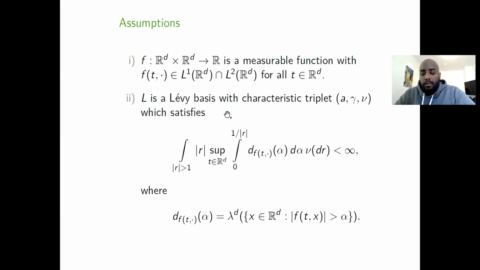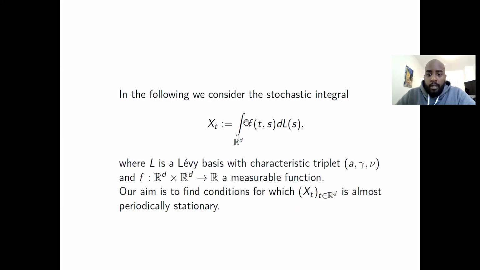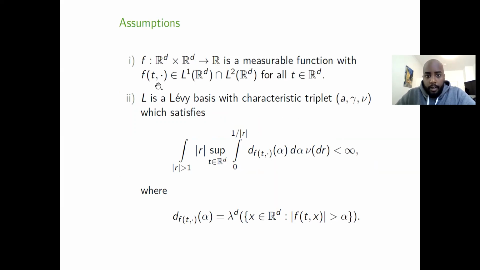And the Lévy basis satisfies this moment condition below, the integral over r greater than 1. Then R stands for the supremum over t of this integral, where d_f is the distribution function of F, stated here below. This is again the Lebesgue measure of the set of all x such that f(t, x) is greater than alpha. All right, so those two conditions are needed so that this integral exists.